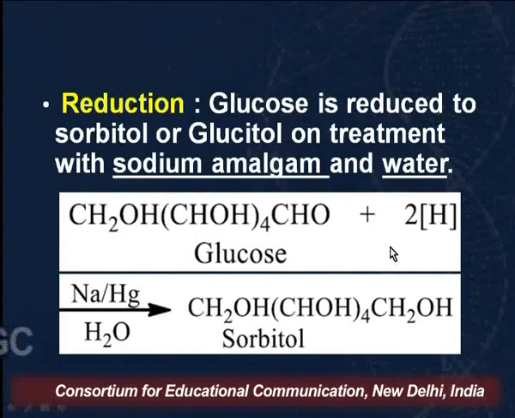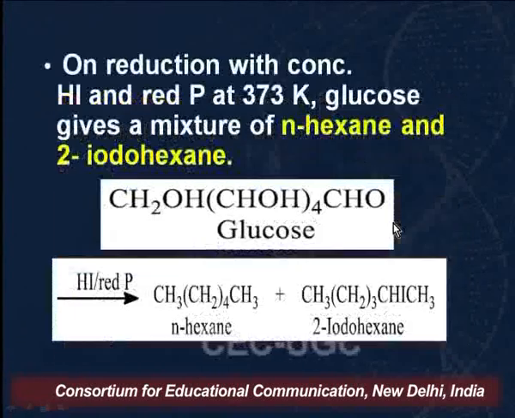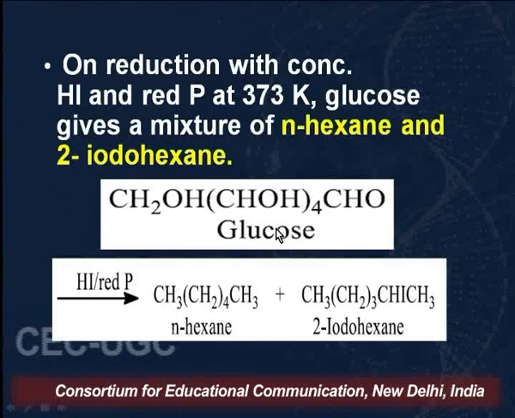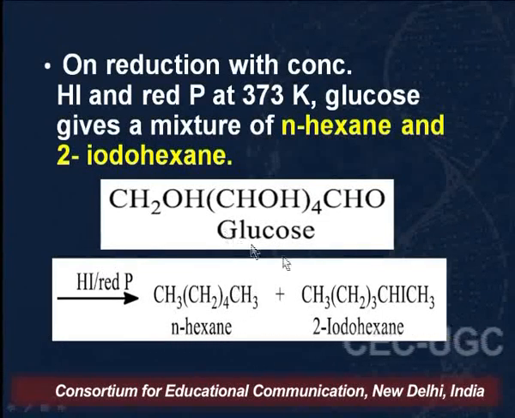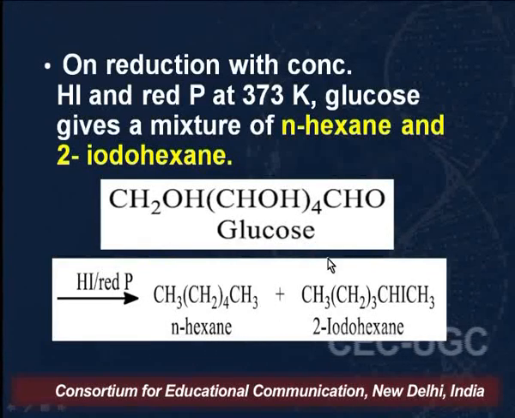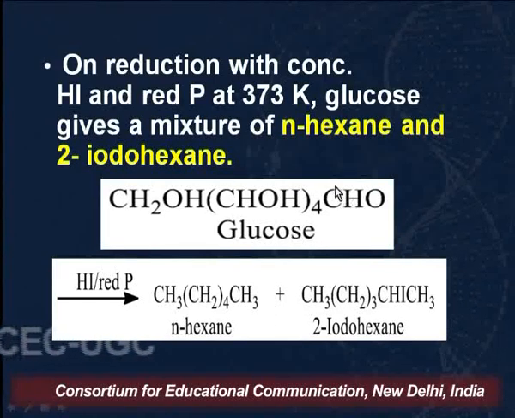If we use a strong reducing agent like HI and red phosphorus, then we find that all the functional groups, that is the aldehydic group as well as the alcoholic groups, are reduced to methylene groups. That is, glucose will be converted into n-hexane and 2-iodohexane when the reaction is carried out with HI in presence of red phosphorus, and the mixture is heated to 373 Kelvin.